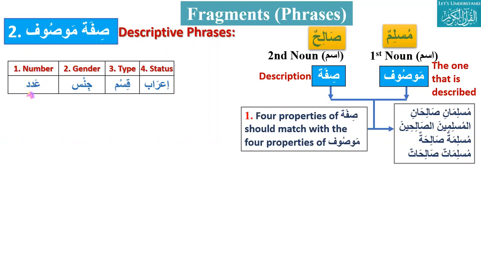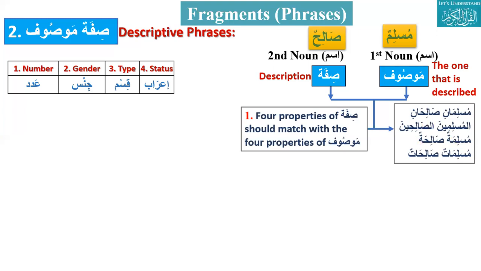What are those? Number, gender, type, status. Okay, number. How is number the same? Muslimun: is it singular, dual, or plural? Singular. I am asking about muslimatun. Is it singular, dual, or plural? Singular. Okay. What about salihatun?